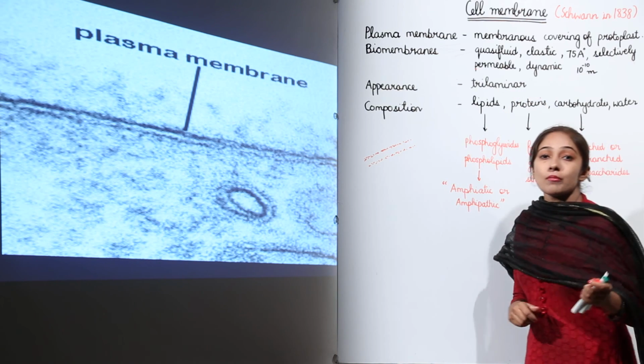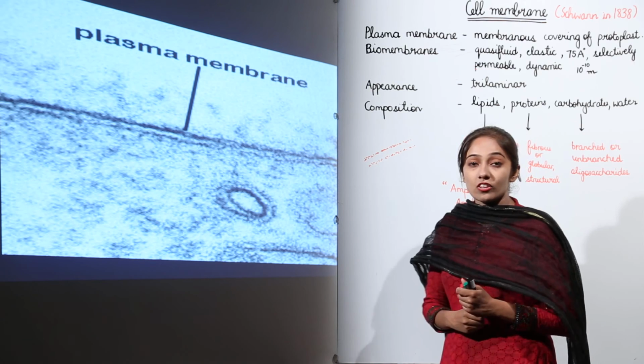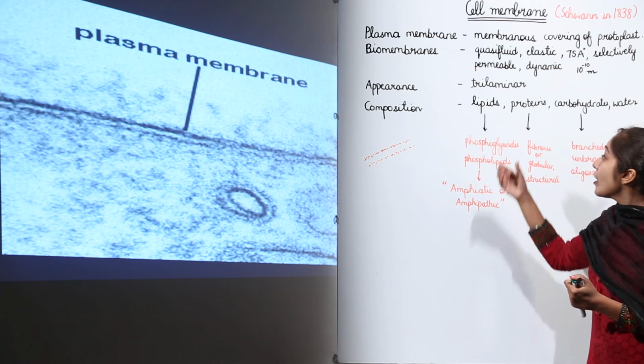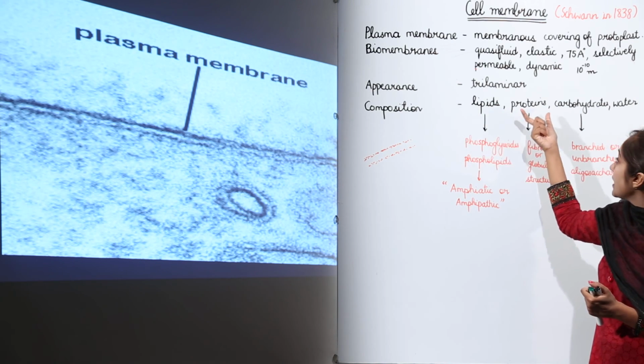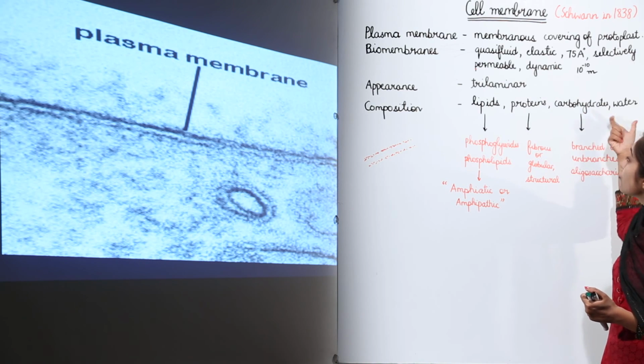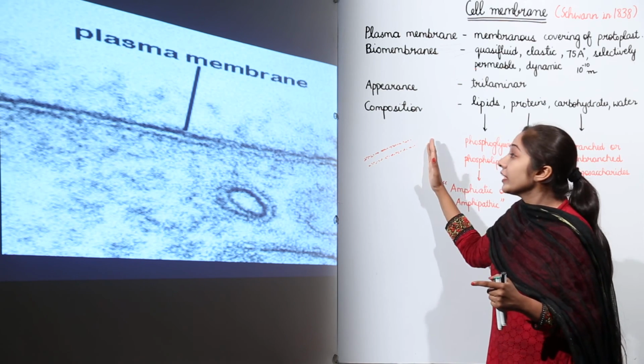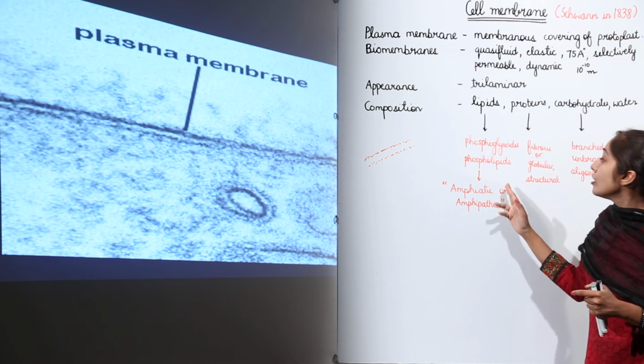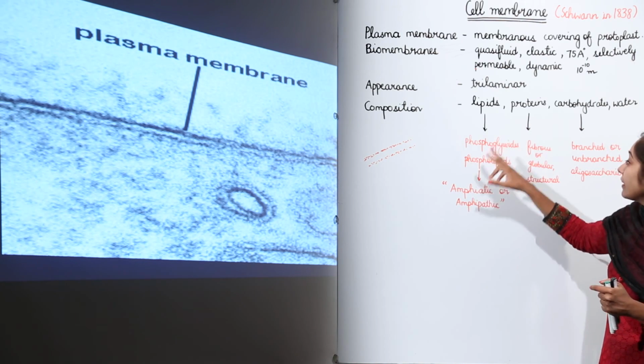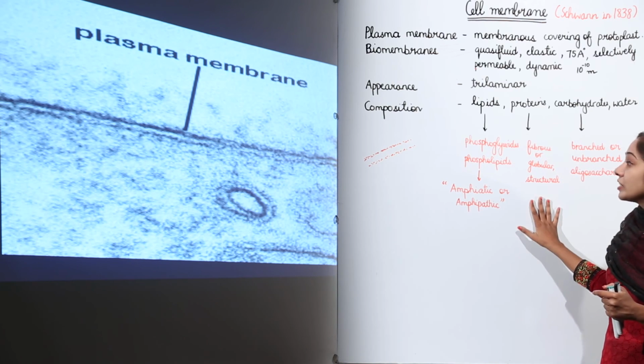Now let's talk about the composition of the cell membrane or plasma membrane. We have lipids, proteins, carbohydrates and water. Two major components of the plasma membrane are the phospholipids and the proteins, right?